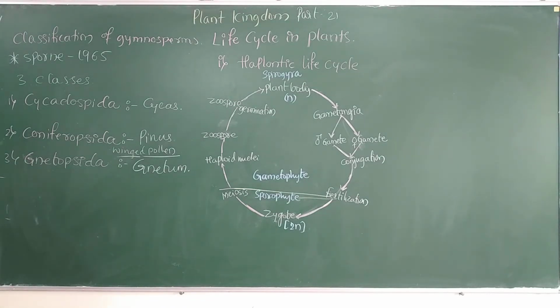So especially when we look into the first aspect, the haplontic life cycle. This type of life cycle is seen in the majority of the green algae.